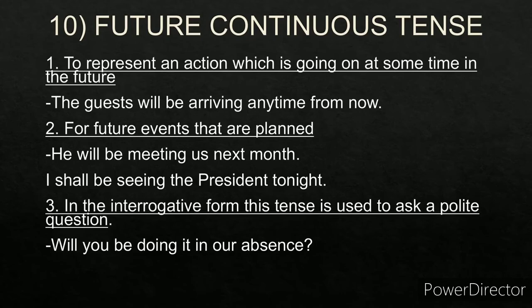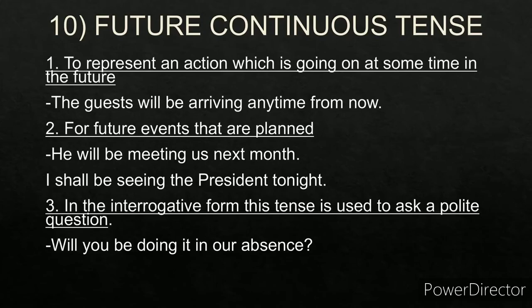Now future continuous tense. Future continuous tense means you have to use will be plus ing. It is used to represent an action which is going on at some time in the future. The guest will be arriving anytime from now. So will be plus ing. It's a future continuous tense.